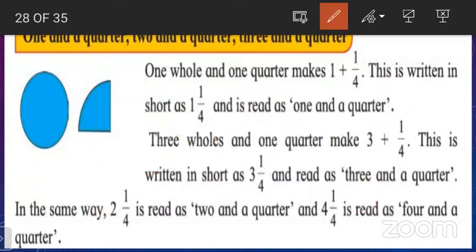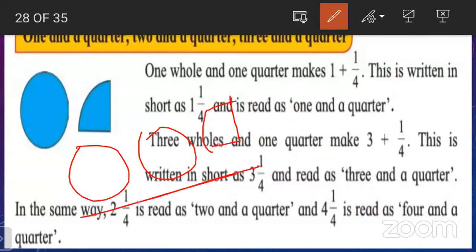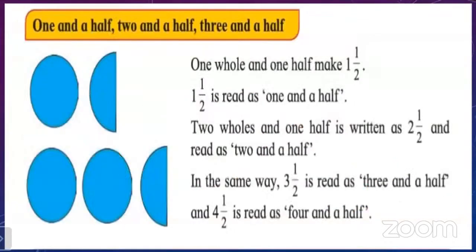Now, one more example. I draw here 2 circles, and this quarter portion. Look at here. How to read this? 1, 2, 2 and a quarter. 2 and a quarter. Now, see, 2 and a quarter. Then look at the next example.